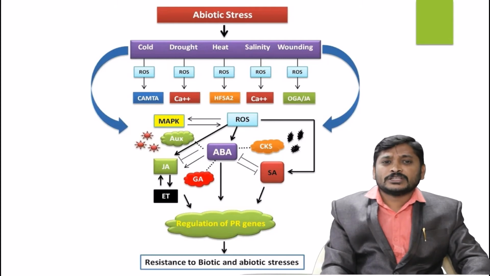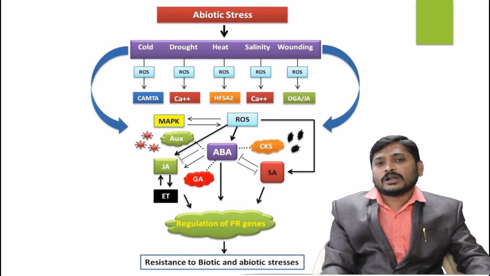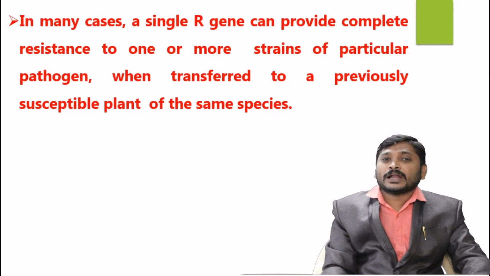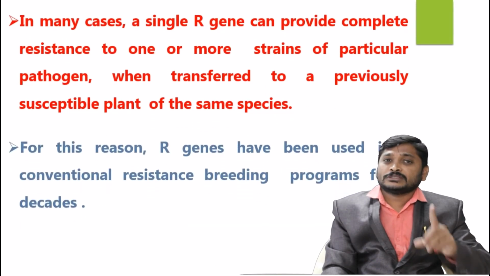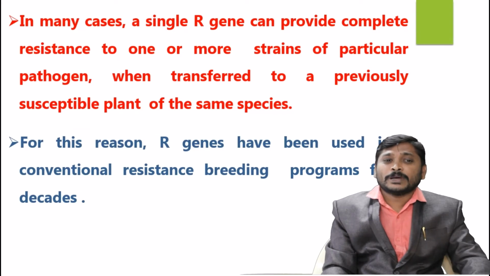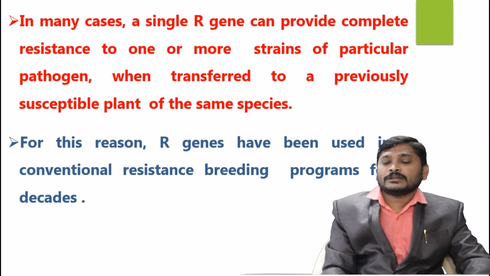Coming to R genes, either a single gene or multiple genes may be involved in completing more or less particular resistance to a pathogen. That means these R gene products are effective against a single pathogen, sometimes multiple pathogens. R genes have been used in conventional resistance breeding programs for decades, which is the reason why there is much demand for R gene products.